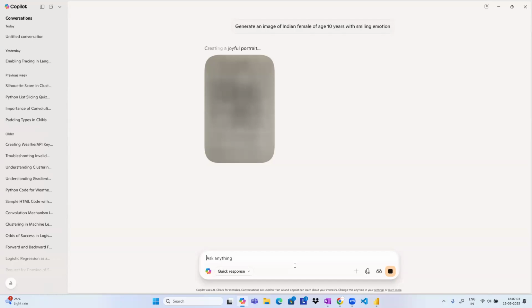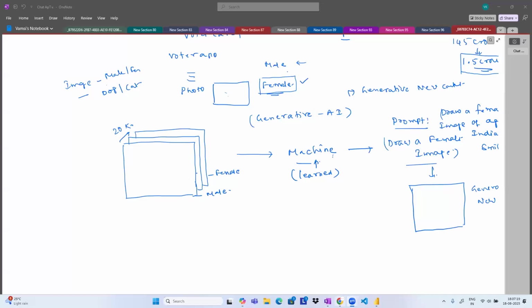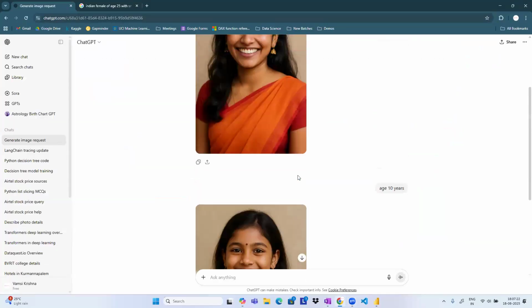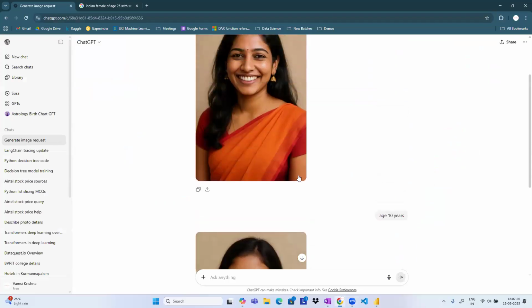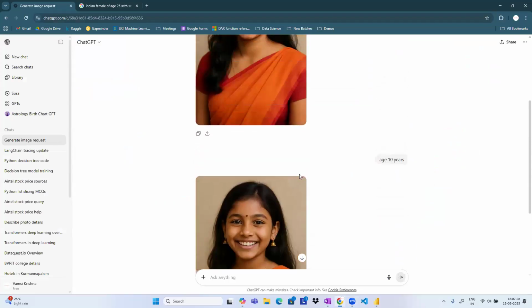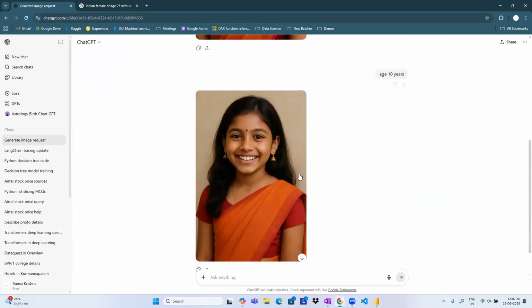See there, it is creating a joyful portrait. Just wait a few seconds. It is generating, guys. See this image, guys. This is a completely AI generated image. This person does not exist, guys. You know how to verify whether this image is AI generated or not. See this image, guys: perfectly the same color of sari, the same hairstyle. Everything looks the same. Only the face has been changed.